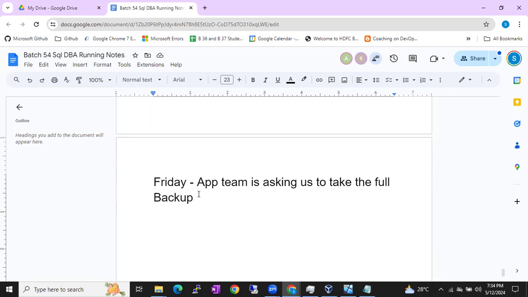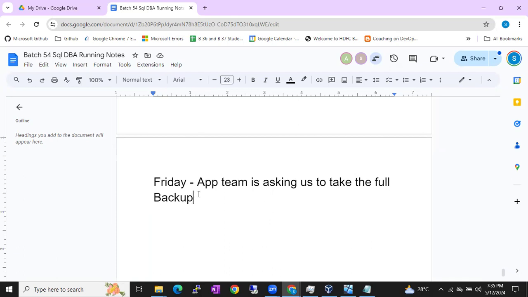So you know that full backup will do two things. One is it will take the backup of the whole database. That everyone knows, right? Second one, what is the second important point? After a successful full backup, it will reset the DCM pages. Very good. So now someone is coming to you and asking you to take the full backup. What will happen if you take the full backup in the middle of the week, in the middle of the backup strategy, manually?